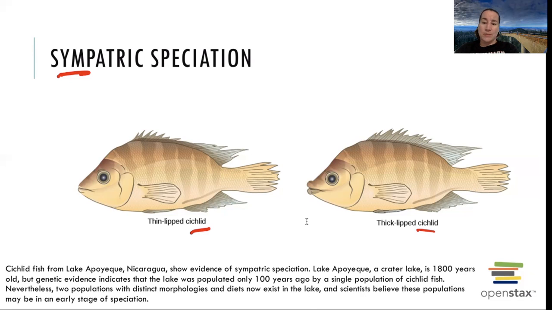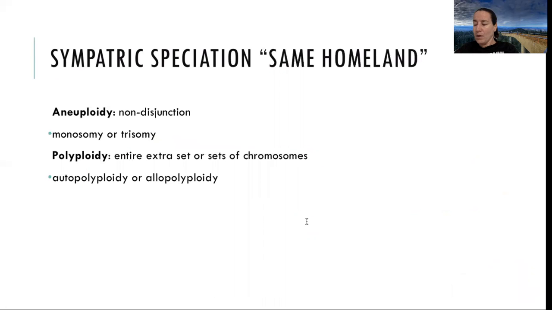So there can be speciation within the same homeland. That can happen. Other types of same homeland speciation, sympatric speciation, include aneuploidy.